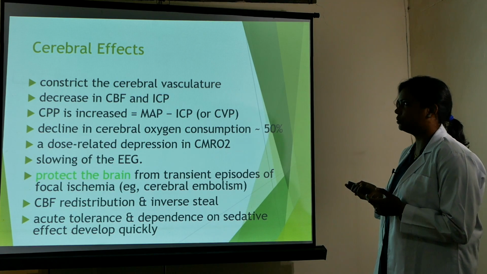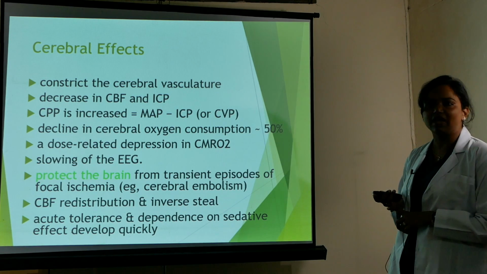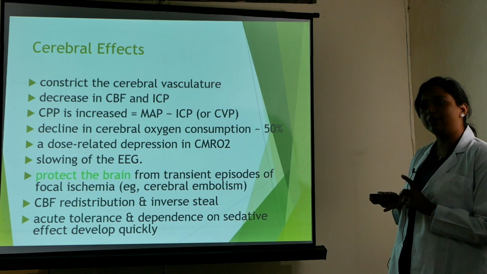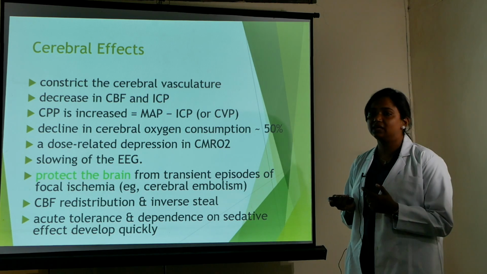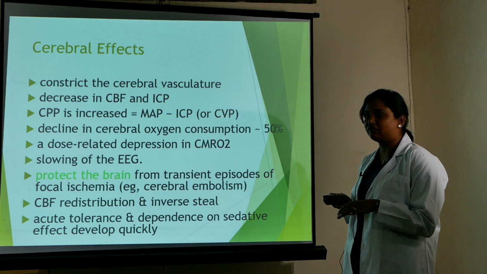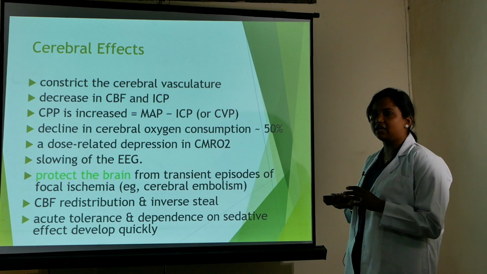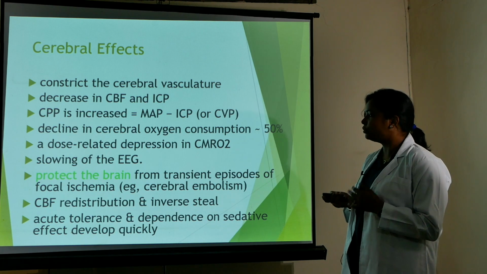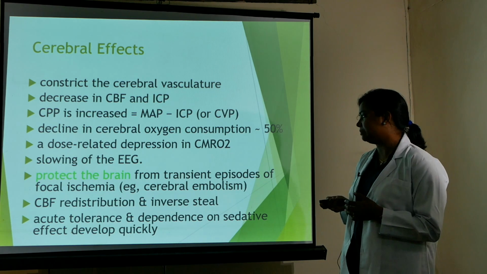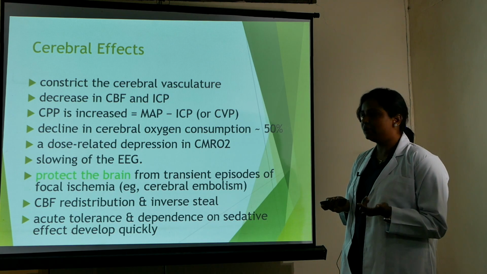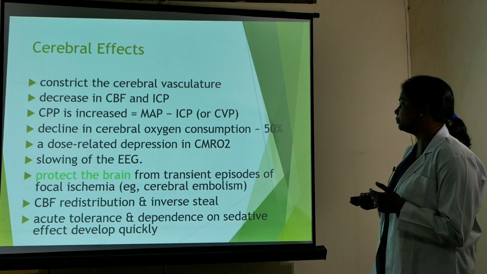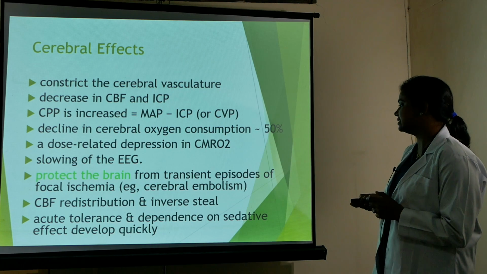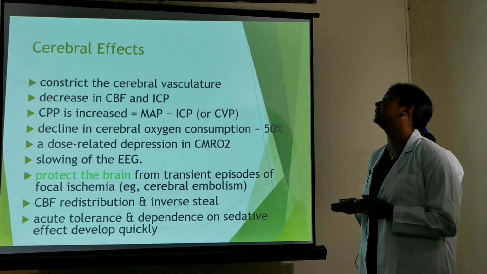What are the cerebral effects of thiopentone? It constricts the cerebral vasculature, so there is a decrease in cerebral blood flow and ICP, and the cerebral perfusion pressure is increased. There is a decline in cerebral oxygen consumption of up to 50%, a dose-related depression in cerebral metabolic rate of oxygen consumption, and slowing of the EEG. It protects the brain from transient episodes of focal ischemia, for example cerebral embolism. Cerebral blood flow redistribution and inverse steal phenomena occur with thiopentone. Acute tolerance and dependence on the sedative effect develop quickly.